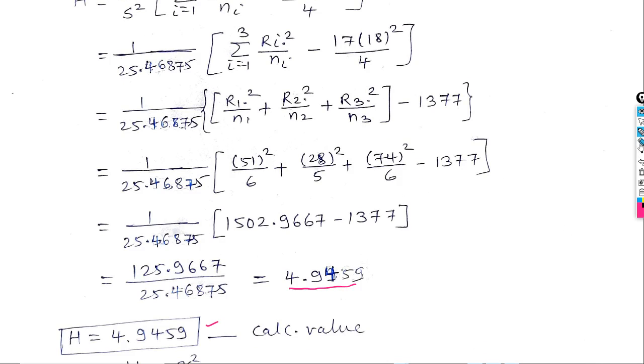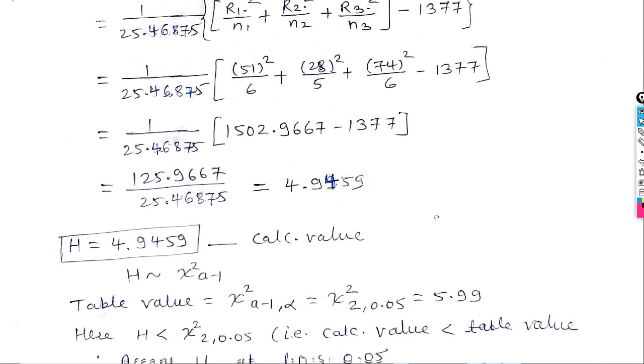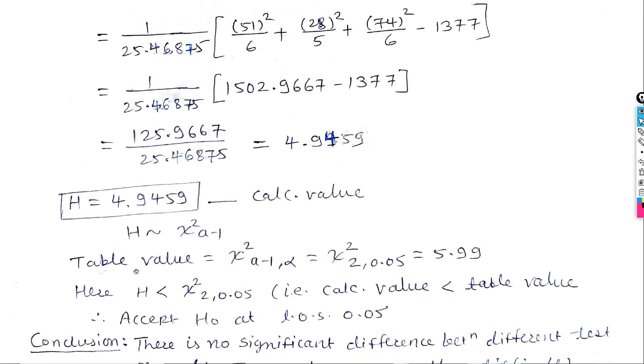We know this H follows a chi-square distribution with A minus 1 degrees of freedom. So to find the table value at level of significance 0.05, chi-square with A minus 1 comma alpha, where A is 3, meaning the number of groups is 3. So chi-square 2, 0.05, this value is obtained from the table of chi-square distribution. This value is 5.99.